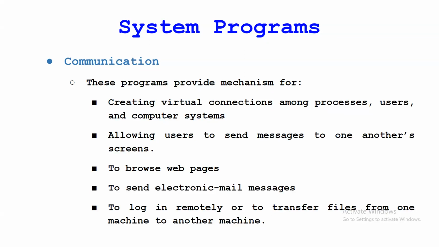Again, to browse web pages. When you open any browser and want to access some information, the communication protocol comes in. It is also used to send electronic messages like emails, to log in remotely, or to transfer files from one machine to another. Again, this will be done by the system programs. So these are the categories of the system programs.